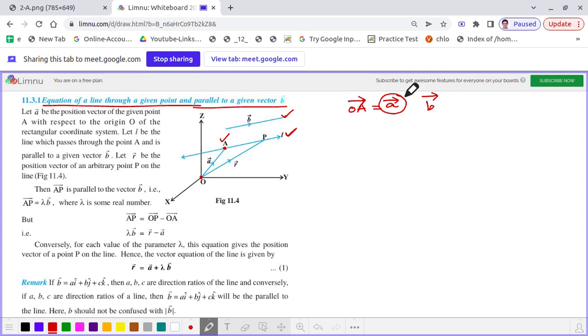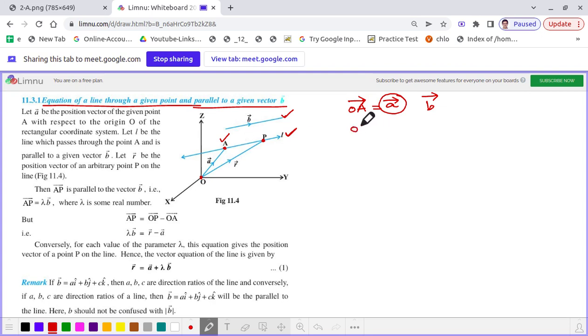And how are we going to form the equation of that straight line? Let's see. Let us take a point P, an arbitrary point. That means this point P can be anywhere on that straight line, and let the position vector of this point P be R, with respect to the origin.